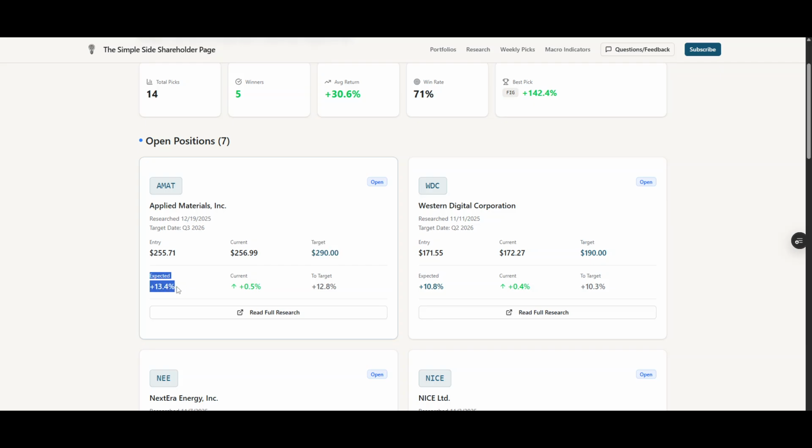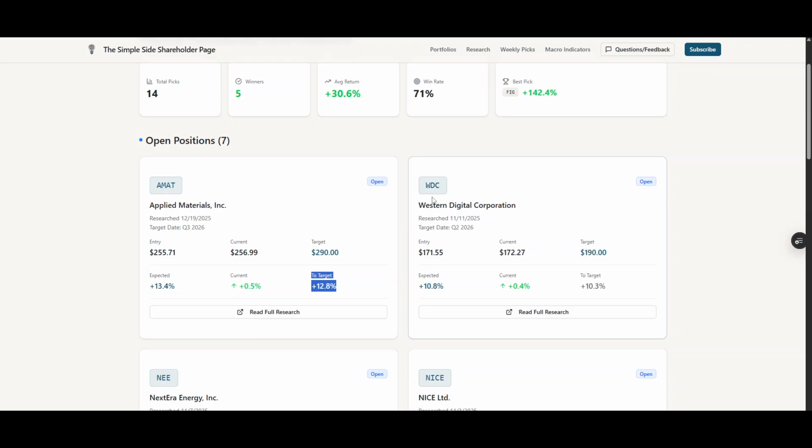Then down below, it'll show you what our expected returns are. So that's the difference from the entry to the target. So we're expecting 13.4% returns on this trade. This will show you the current returns that we have on the trade, and then how much more that stock needs to run up to hit that target percent that we have.